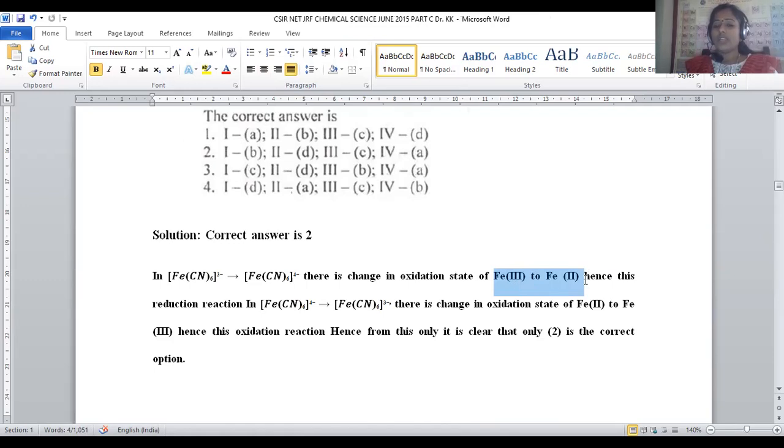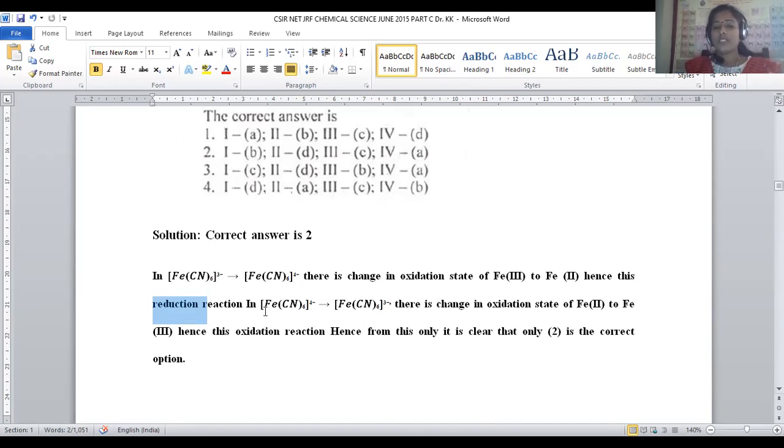What is the nature? +3 to +2 is a decrease in the oxidation state. Decreasing the oxidation state is said to be a reduction process. +3 to +2, there is a descending, and that is denoted as a reduction process, right? So ferric to ferrous is called a reduction. Potassium ferricyanide to potassium ferrocyanide formation is attributed to the reduction process.